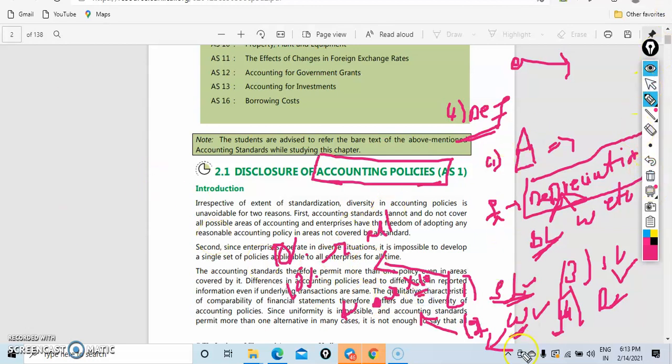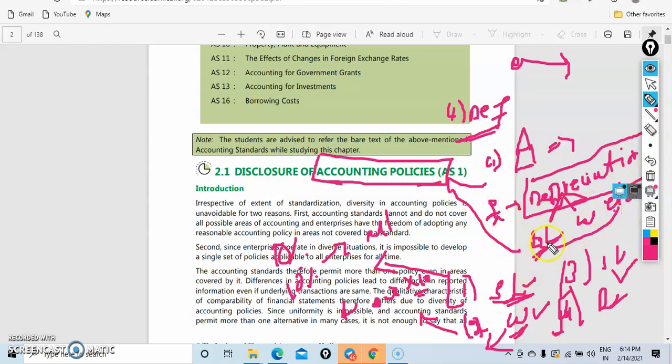So for that reason, we need to disclose. And before going to disclosure, we are talking about the accounting policy. Now you can see depreciation is the principle. We have so many methods, 1, 2, 3, and these methods we call accounting policies. It is very understandable meaning as well. For this principle, we are using different methods, and those methods we call accounting policies.